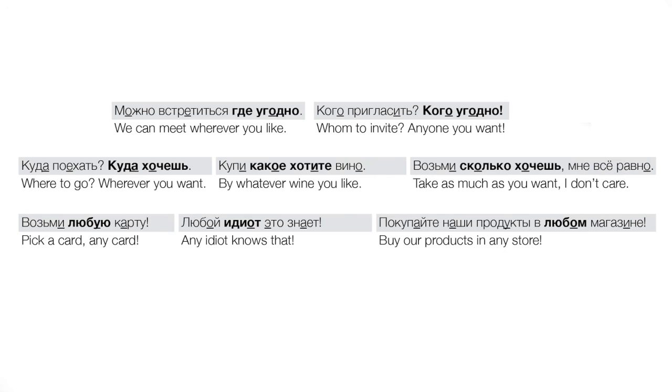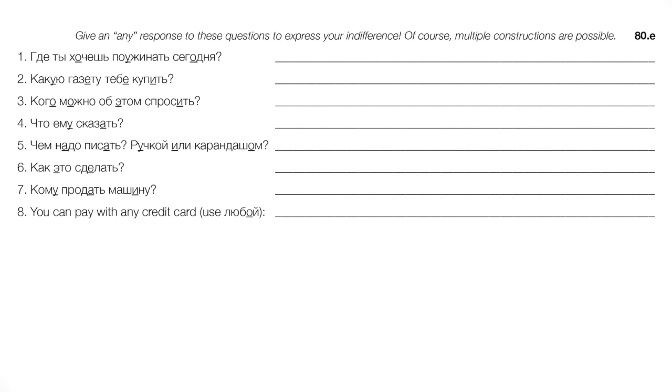Любой идиот это знает, right? Any idiot knows this. Покупайте наши продукты в любом магазине, right? In any store. Okay, so let's translate a few of these. And again, there are different ways to do this, but maybe let's try угодно because that's the simplest way. And I would say in speech, I guess it's probably the most common, although again, you could use хотеть as well.